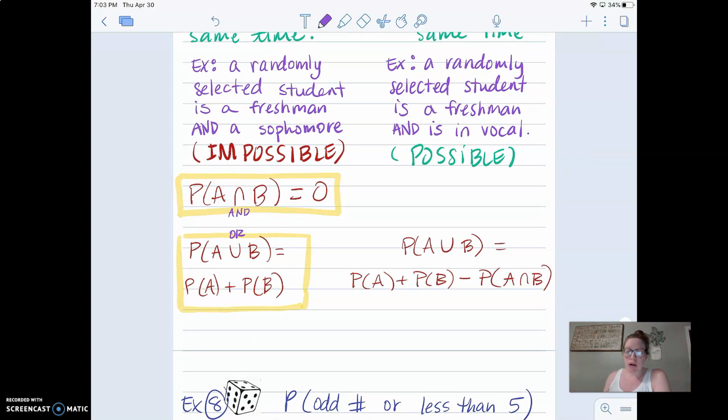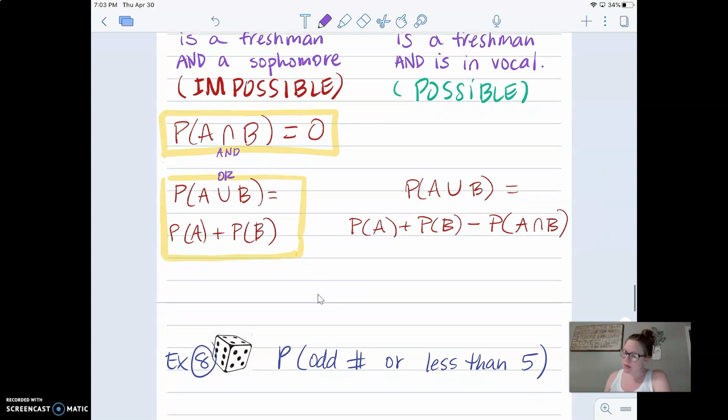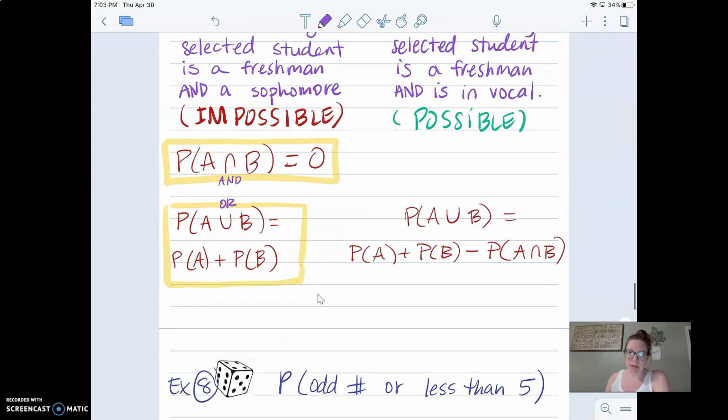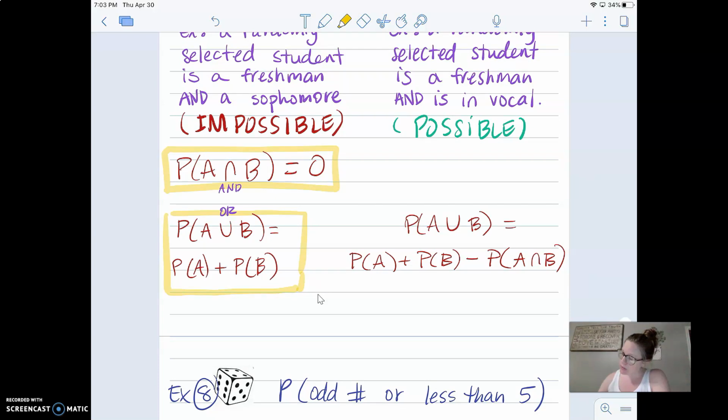Comparing that over here to our overlapping events, there's nothing really special about the intersection. You just have to look at the options and see how many there are. To have both, like, for example, how many freshmen are in vocal, you would take that number on the numerator and divide it by the total number of students surveyed, and that would be your intersection. The union, though, has a special property. So there's a special formula here.